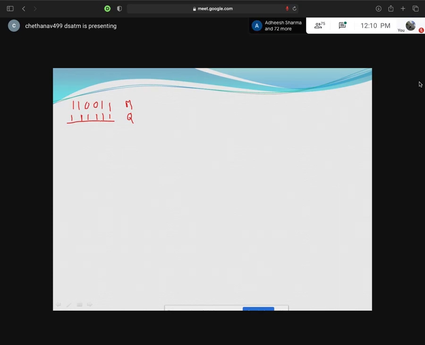You have to do it now. 6 bits of multiplier, 6 bits of multiplicand. Can you give me S1 and C1? Sum 1 and carry 1. I want everyone to give me the answer. I want each and every student to put the answer in the chat box.